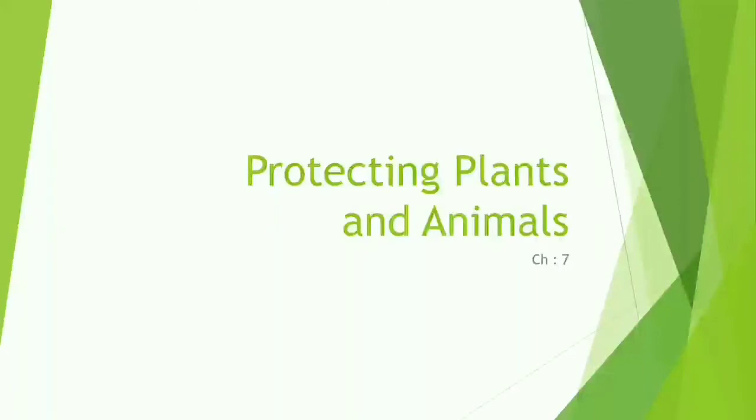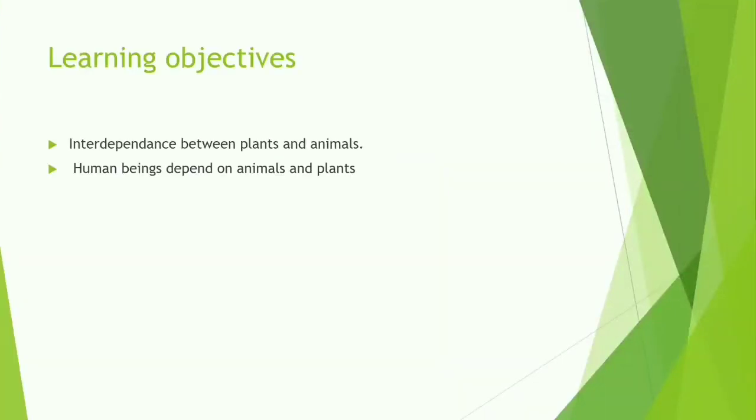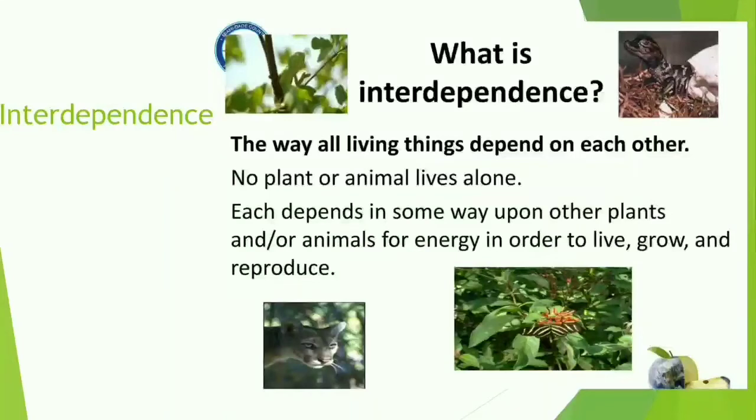My dear students, today we will start a new chapter, chapter number 7, Protecting Plants and Animals. In this chapter, we are going to learn the interdependence between plants and animals, and we will also learn how human beings depend on animals and plants. So first of all, we have to know the meaning of interdependence.